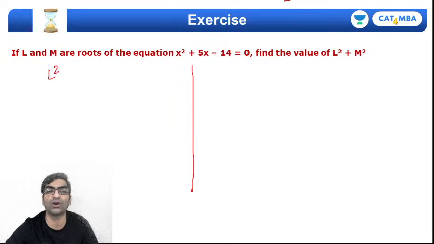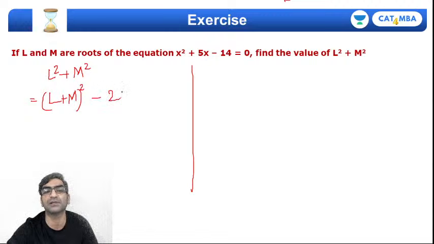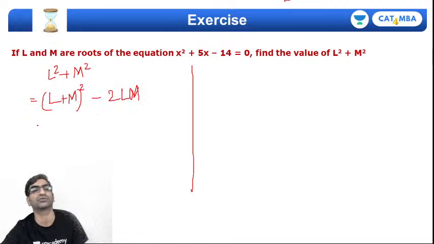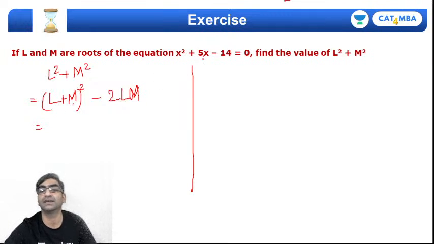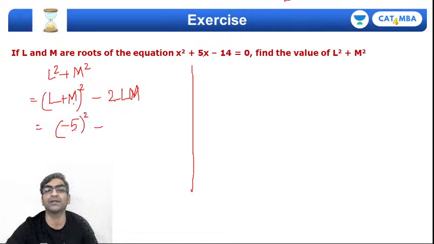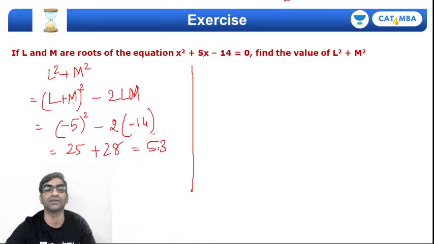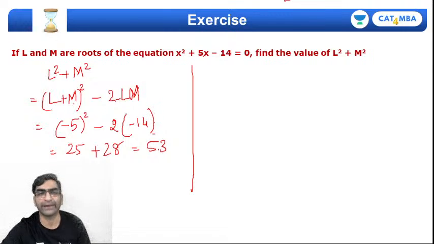Direct way would be you want L square plus M square, right? And this should give you a hint. This would be (L plus M) the whole square minus 2LM. (A plus B) whole square minus 2AB will be A square plus B square. Why is this useful? Because L plus M will be sum of roots. Sum of roots of this equation will be minus B by A. That's minus 5. So minus 5 whole square, minus 2 times the product of roots, right? Product of roots will be C upon A. That's minus 14 upon 1. What do I get? 25 plus 28. Lo and behold, 53. Very quick, right? I don't think I should be factorizing it because this is fast.